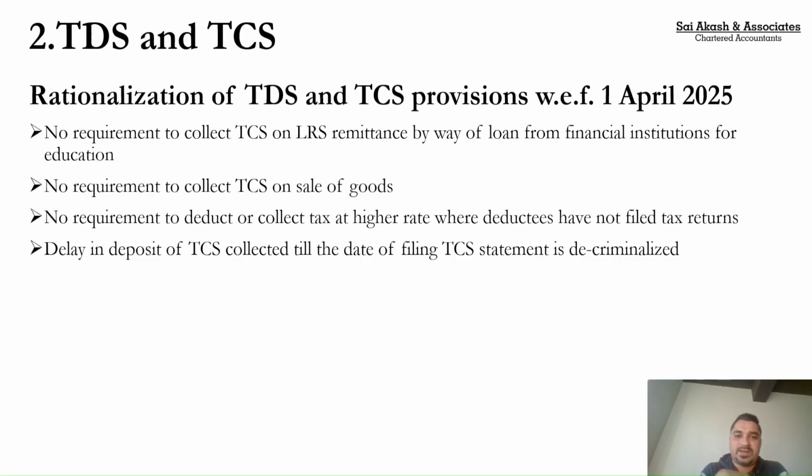So considering this practical difficulty, the government has taken away this provision. Even though the other person is not a regular filer of income tax return, TDS need not be deducted at a higher rate. However, the other provision wherein the deductee does not have a PAN or has an invalid PAN, where I need to deduct TDS at a higher rate, continues to stay. Only for the cases where the other person is a non-filer, that enhanced TDS has been done away with.